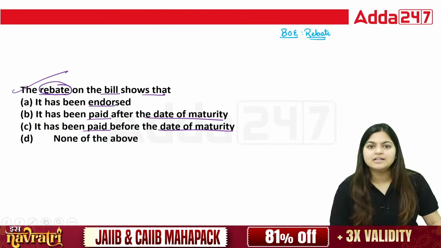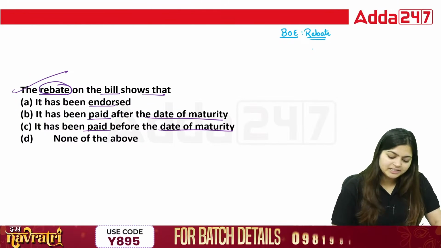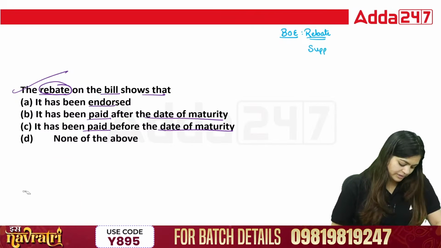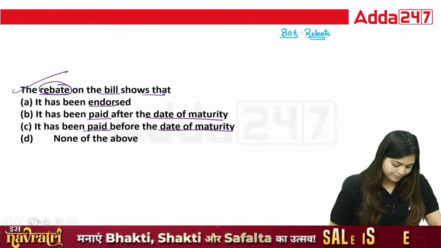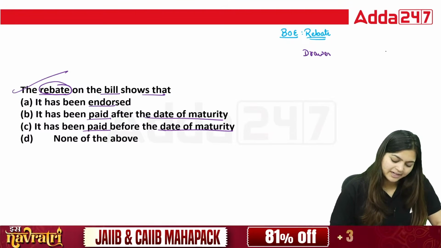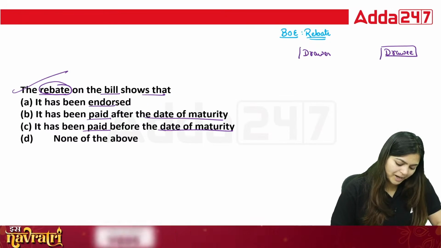Let's discuss it. As I told you, when there is a supplier, we are not going to use the word supplier now. Supplier is known as the drawer, and the buyer is the drawee. We have these two parties.